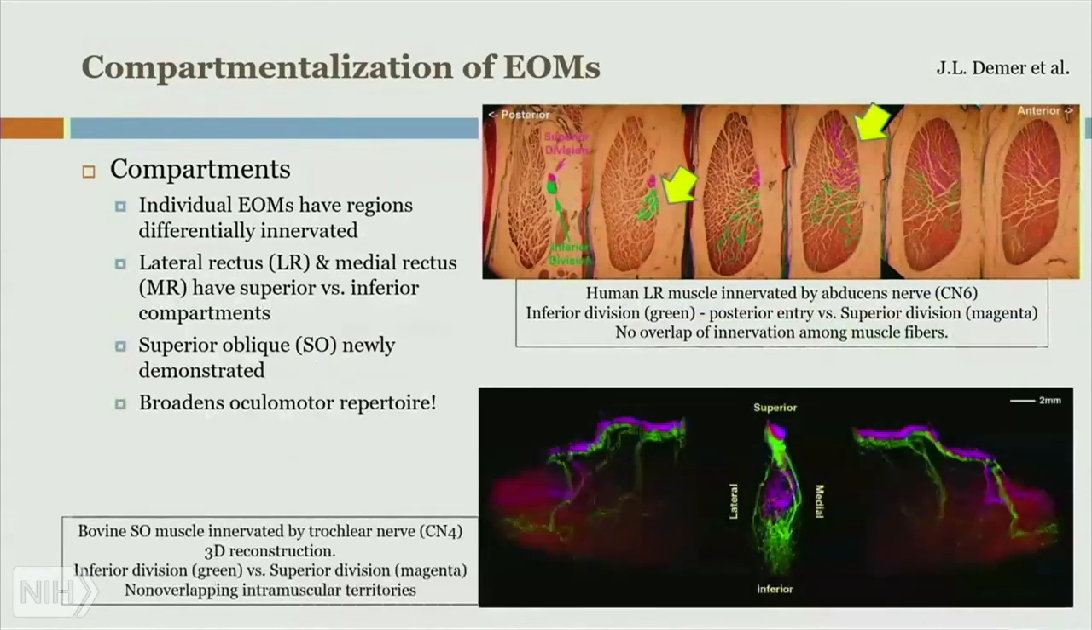Image showing side and top views of fluorescently stained bovine superior oblique muscle innervated by trochlear nerve from a 3D reconstruction. Dr. Demer also demonstrated this in the bovine model for the superior oblique muscle that's innervated by the fourth cranial nerve. And as you can see, he's done some beautiful 3D reconstruction. And you can see that the inferior division of this nerve versus the superior division, there is no overlap in these territories. The key part of this finding, obviously, is that it gives the extraocular muscles a more detailed repertoire,